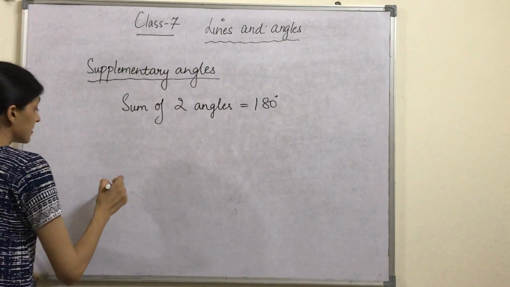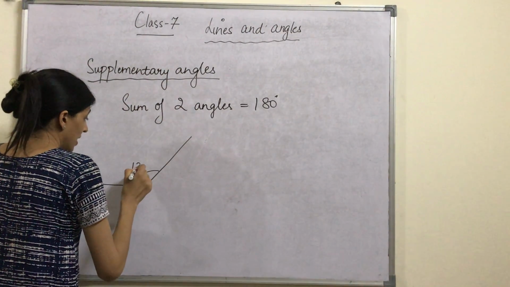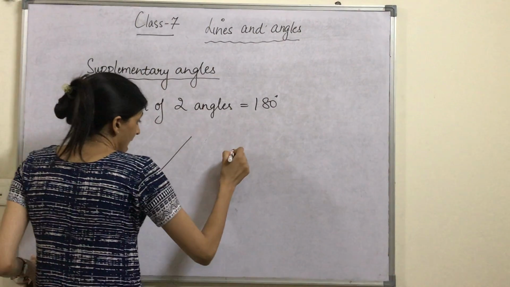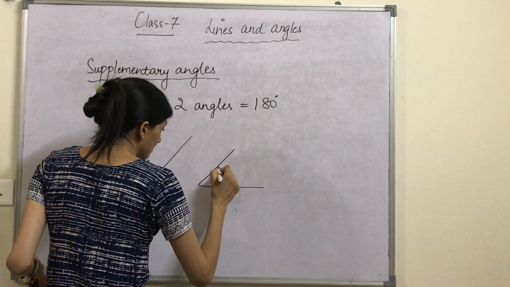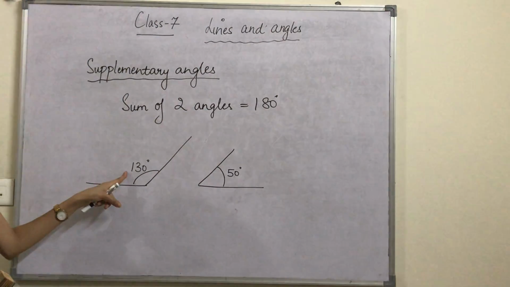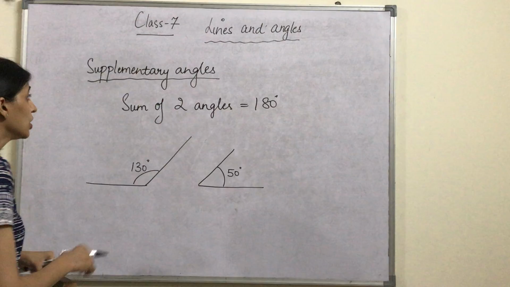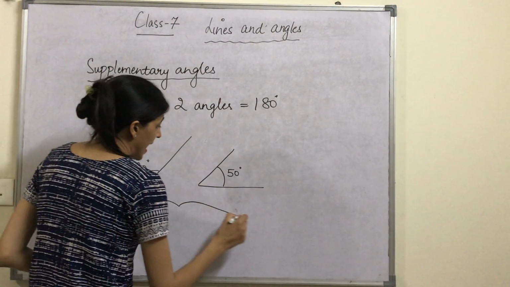Suppose an angle is given to you. This is 130 degrees and this angle is 50 degrees. So 130 plus 50 is 180. So these are both supplementary angles.